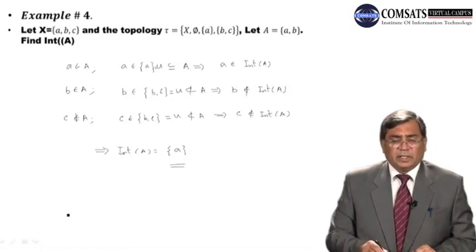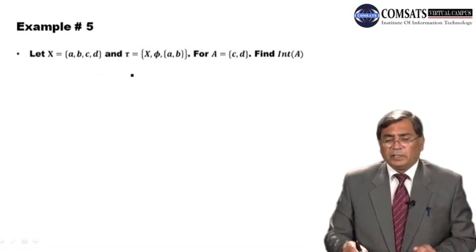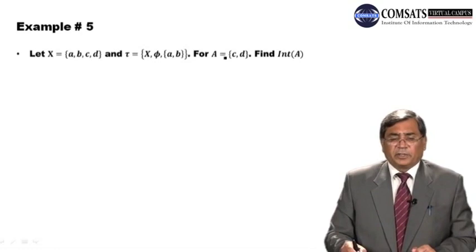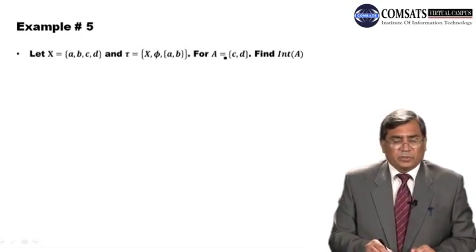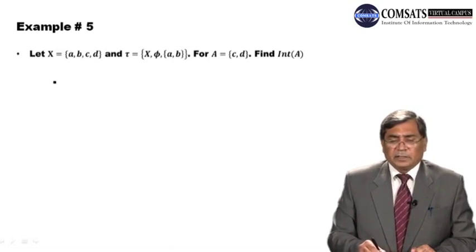Dear students, here we have X is equal to {A, B, C, D}, and tau is a topology with X, phi and {A, B}. It satisfies all the properties of the topology. For A is equal to {C, D}, find interior of A. So dear students, let's go for the solution. In this case, our A is equal to {C, D}. So we have to find the interior of A. So let's check whether C is in the interior of A or not.